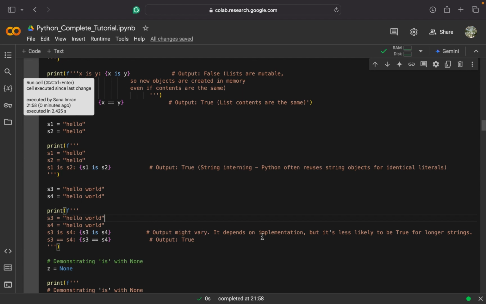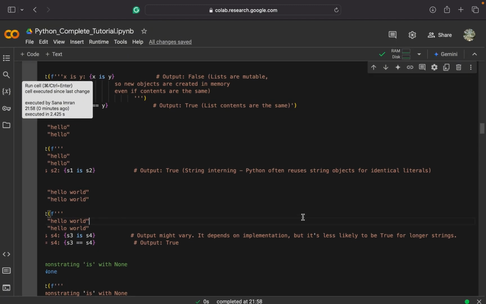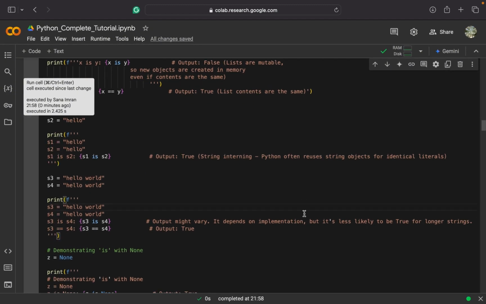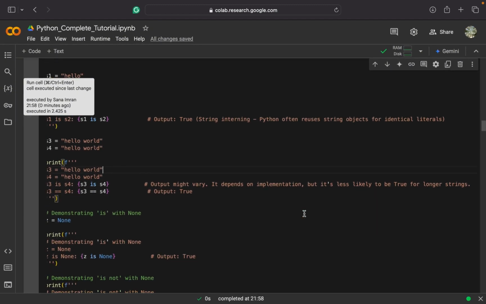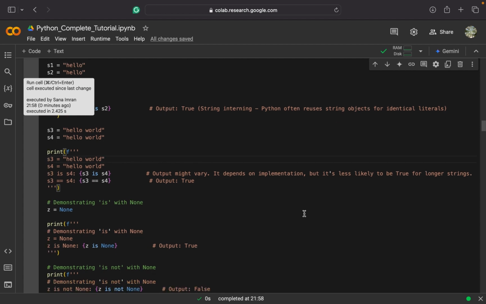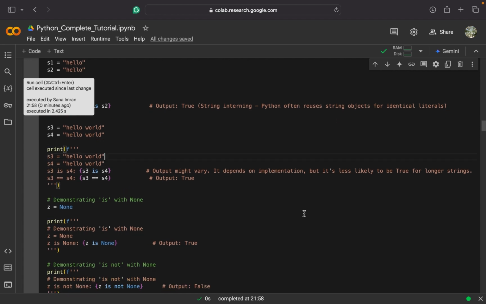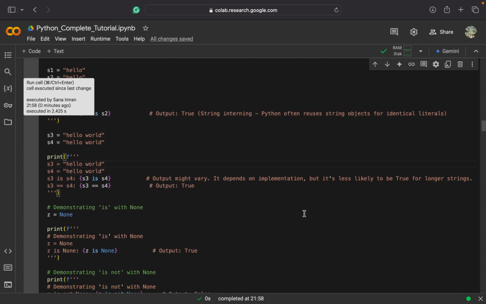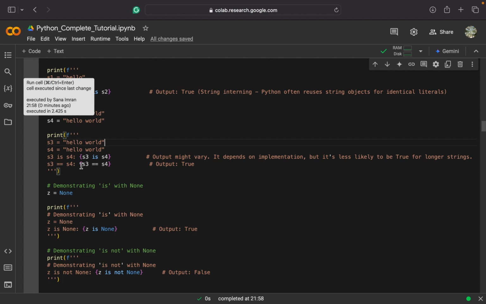It may change. Python may recognize them as the same object or may consider them different objects, depending on the limit on the length of strings Python reuses. So it depends on the implementation, but it's less likely to be true for larger strings. But if I check s3 equals s4, it will output true because the contents are the same.